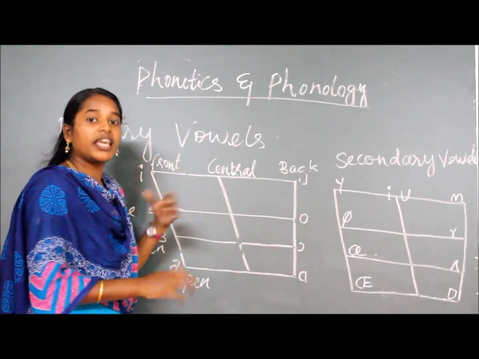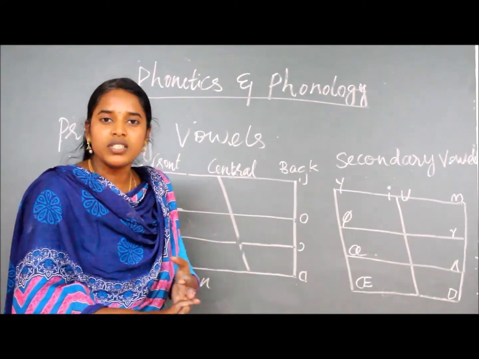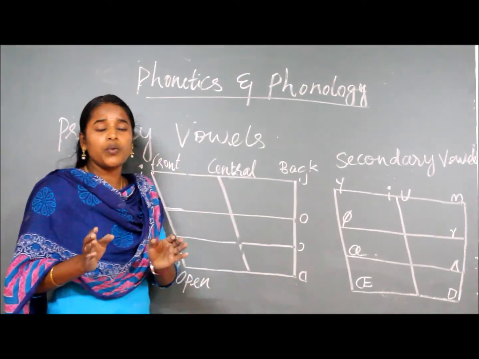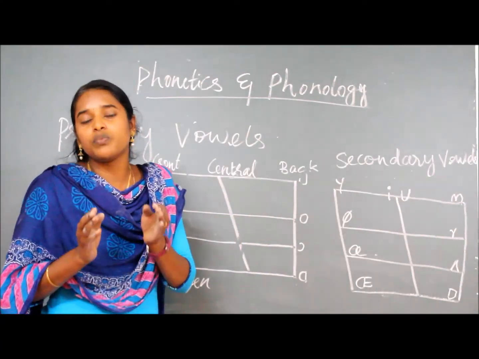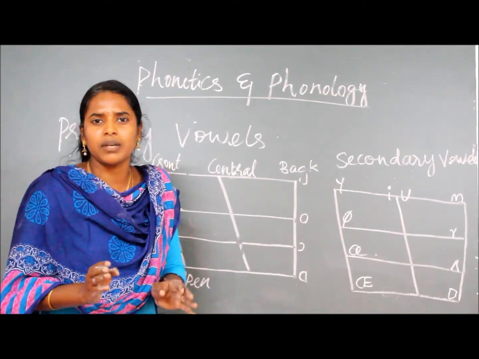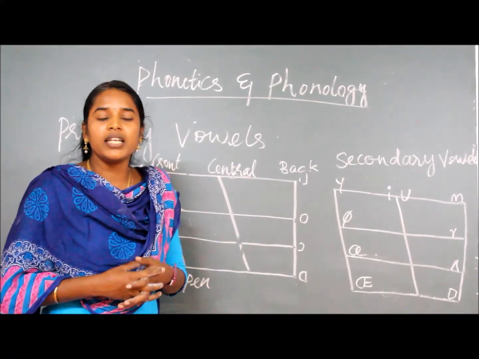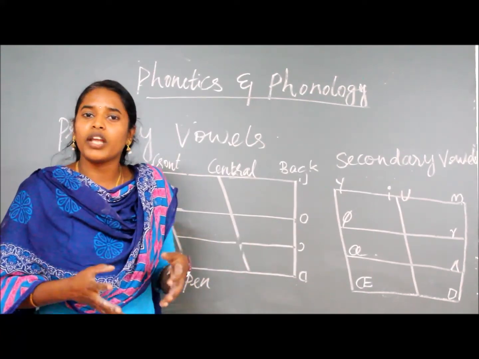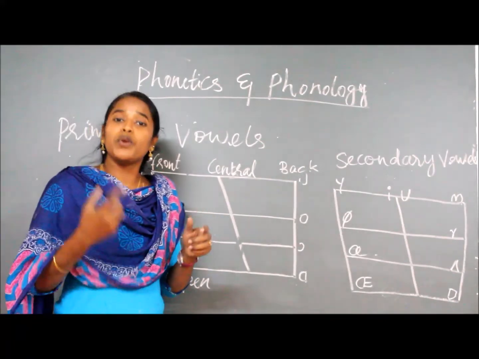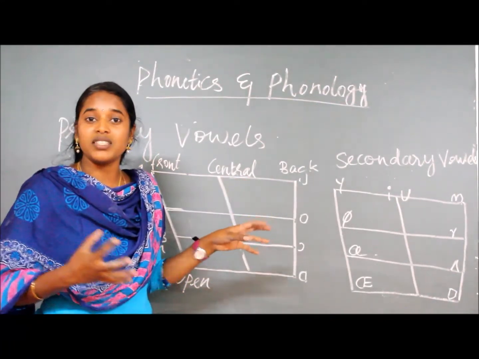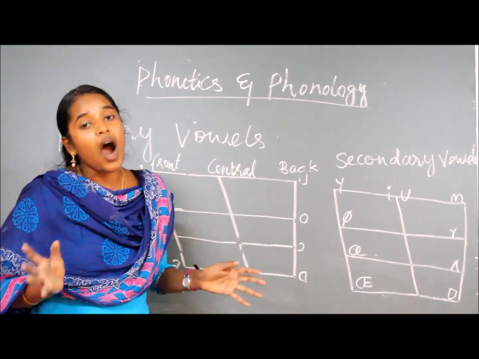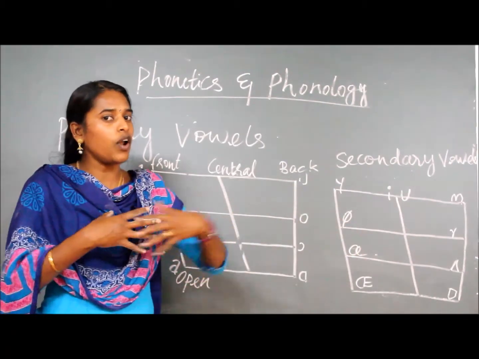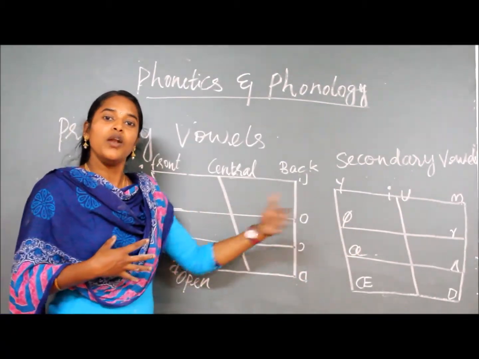Based on this, he derived that short and long vowels are there. But what do short vowels and long vowels mean? When you pronounce a vowel sound, it may end very short, for example, i and u. These sounds are called a short vowel. When you pronounce a long vowel, that is e, u, a, these sounds are called a long vowel. You are lagging, so those sounds are called long vowels.